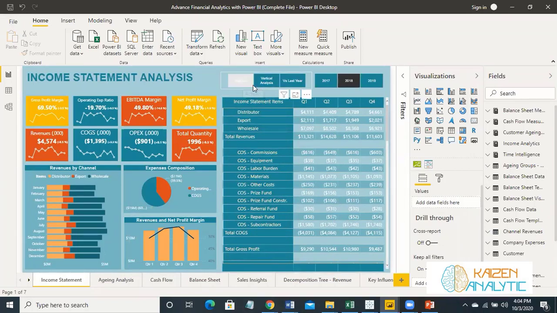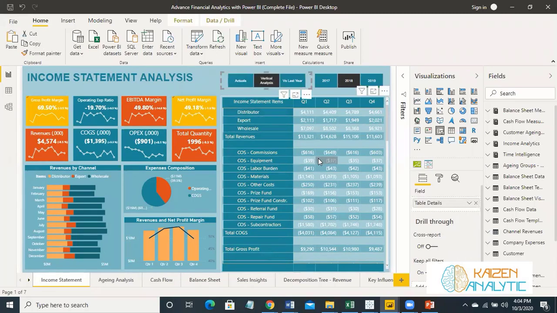As far as actual is concerned, you can just click on this one slicer, and all the information of the income statement is converted from the amounts to vertical analysis, which is as a percentage of revenue. And you can also analyze it with a comparison to last year. So we'll work on time intelligence functions as well in this assignment.